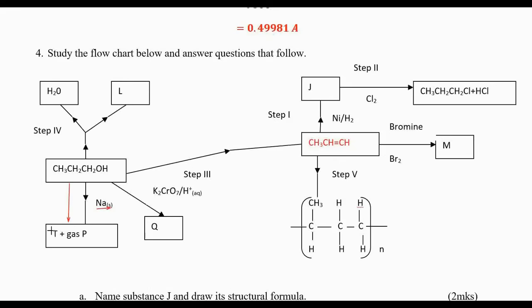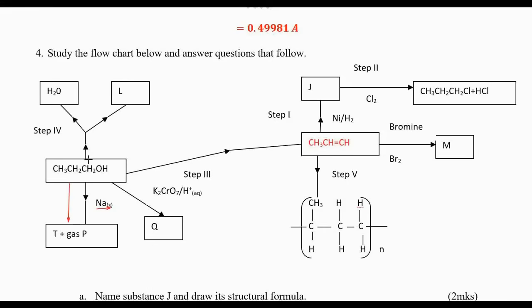And T is sodium propoxide. If it is ethanol, we form sodium ethoxide. If it is pentanol, we form sodium pentoxide. So that's how we use that.